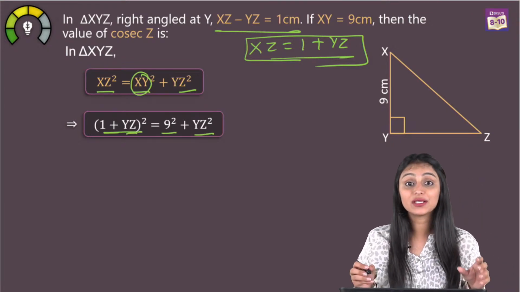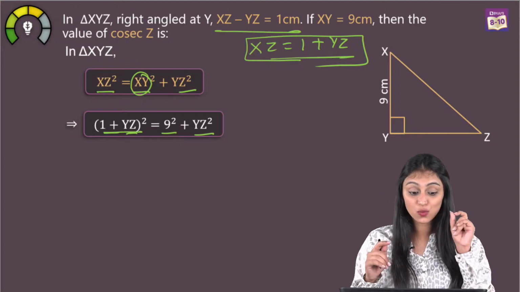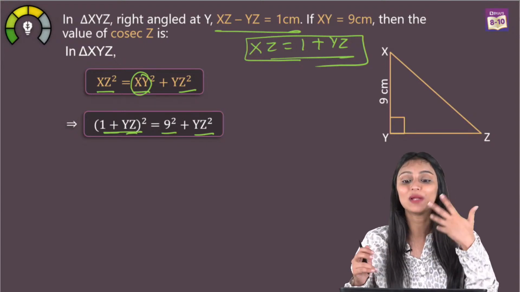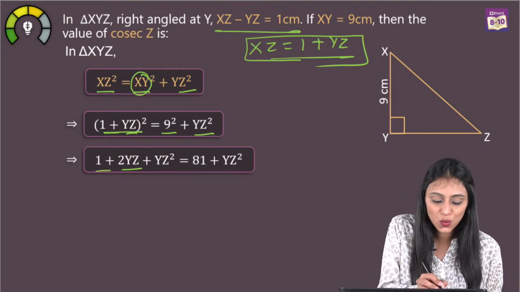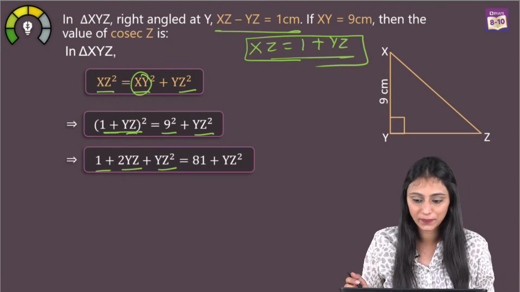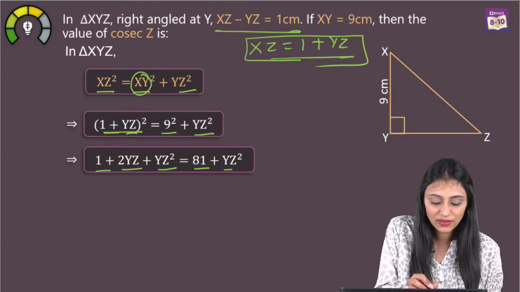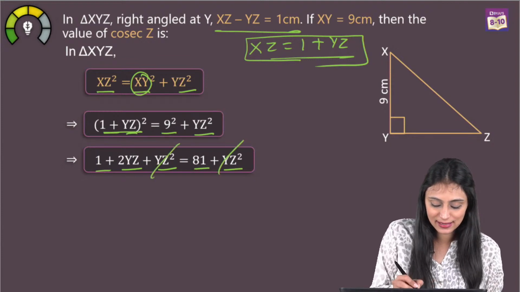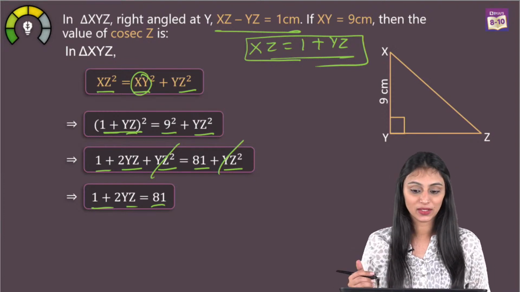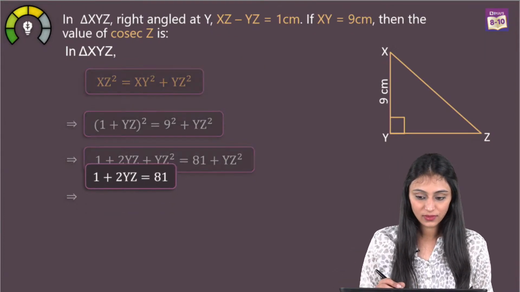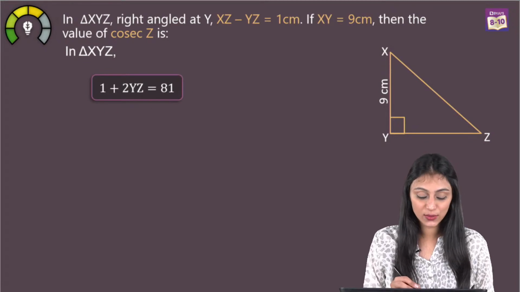Now what we have here is, we have the identity. Basically it's 1 plus yz whole square. That means a plus b whole square. Let's open this up. What do we have? 1 plus 2yz plus yz square. Correct? And here we have 81 plus yz square. This gets cancelled. What do we have? We have 1 plus 2yz equals to 81, right? So we have 1 plus 2yz is equals to 81.